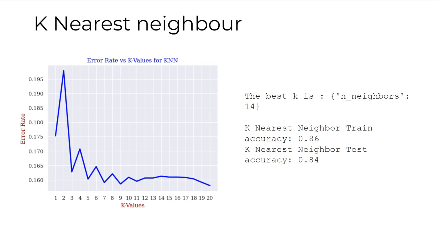And using a grid search CV for hyperparameter tuning, we were able to arrive at the optimal choice of k as 14. With a train accuracy of 86% and test accuracy of 84%, the KNN model exhibited a robustness in generalizing to unseen data. Also, it had the area under curve of 0.91.